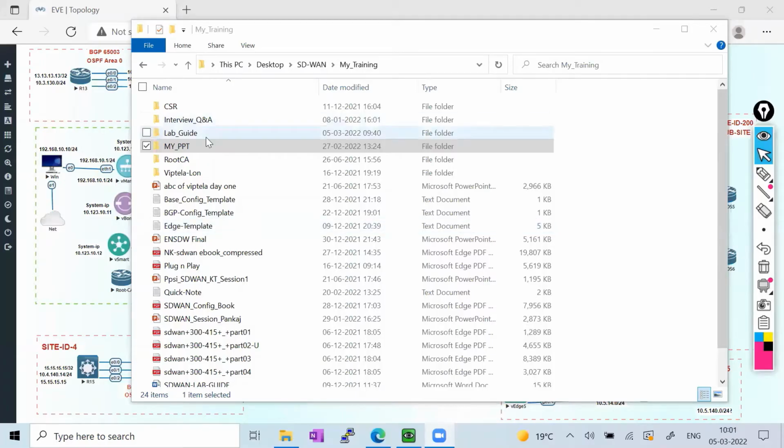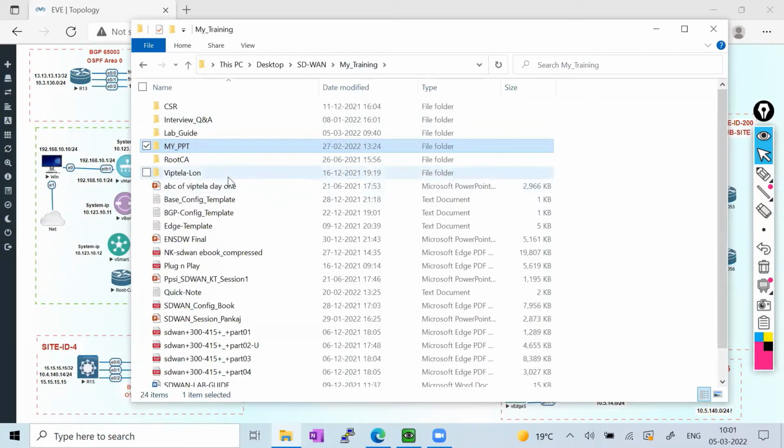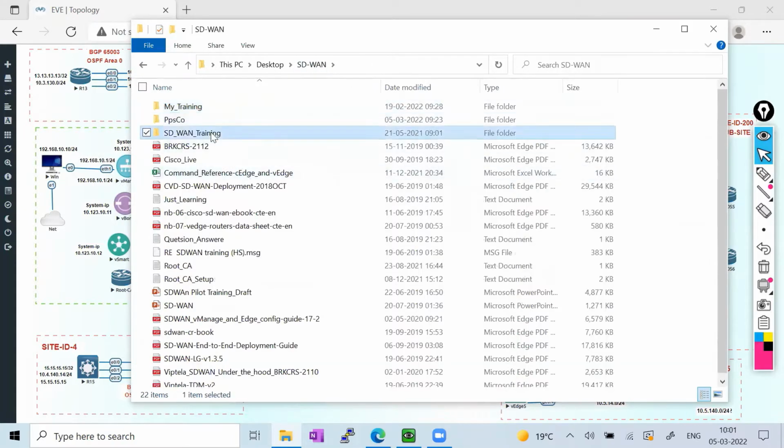Now if someone can show us a cEdge in the lab, it would be very useful, because the configuration on a cEdge would be different from all vEdges. Let me try to showcase it to you. Okay, no worry. Let me get any cEdge access, so I'll try to give you that flavor.